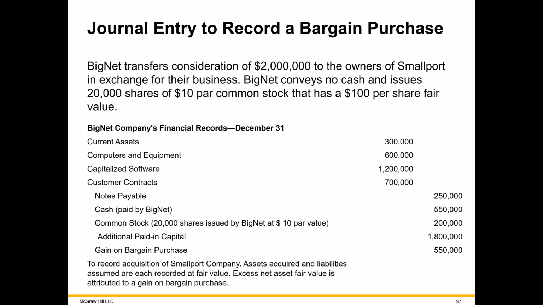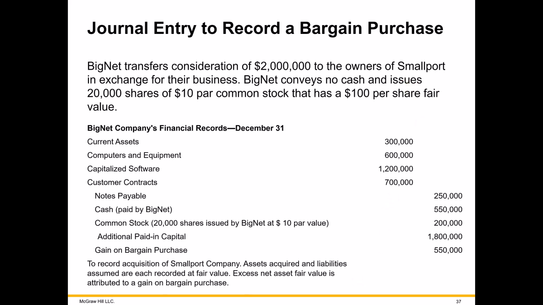Our journal entry here doesn't actually balance. But it's saying here in the description, the total amount being paid is $2 million. And it should be all stock. Big conveys no cash. So this journal entry is wrong here.